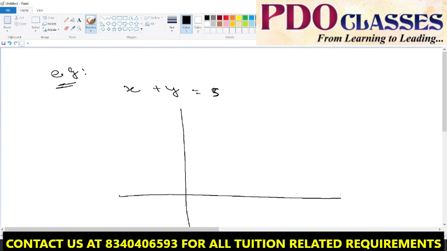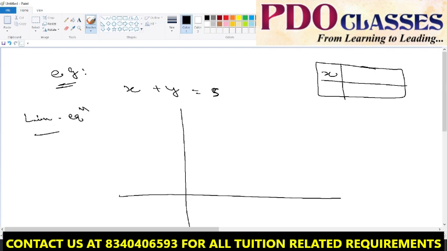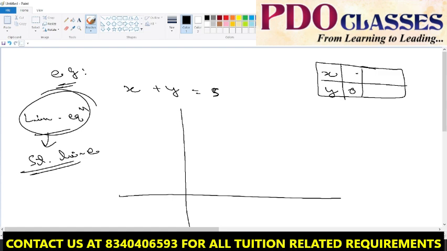The answer should be yes. We can just find a few points and it's very easy. Whenever we have a linear equation, whether in one variable or two variables, it will always represent a straight line, remember. Here, if I put 0 in place of y, I'll get 5. If I put 0 in place of x, I'll get 5.